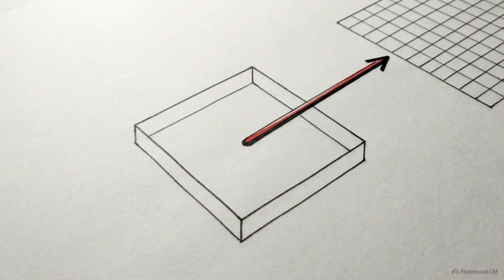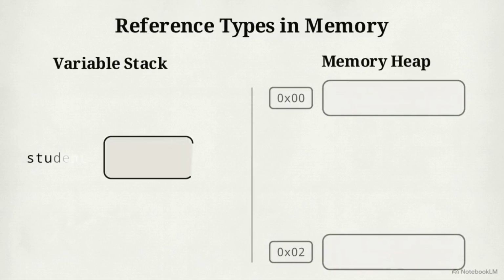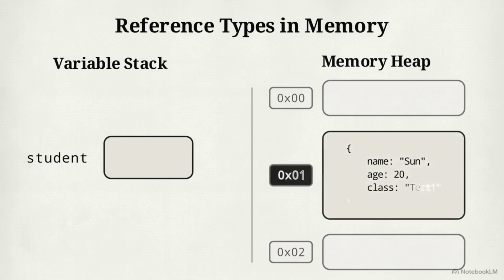If you modify the y variable later, it has absolutely 0 effect on x. Their memory spaces are permanently isolated. On the right side, we see reference behavior. When you create a complex structure like a student object, the engine does not store the data inside the variable. It draws a pointer line from the variable to a distinct address block on the memory heap.